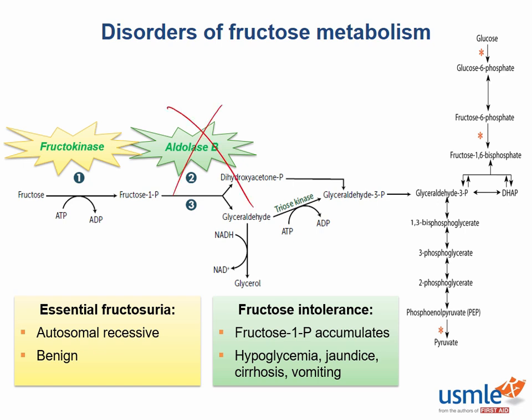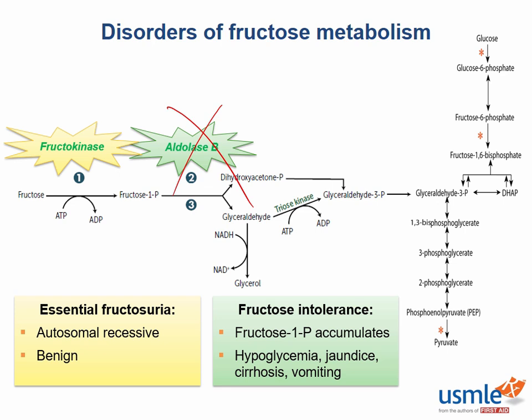Without aldolase B, fructose 1-phosphate accumulates, and since it's already phosphorylated, it cannot leave the cell. This consumes a lot of available phosphate. So what energy molecule is phosphate an important component of? That's right, ATP, or adenosine triphosphate.